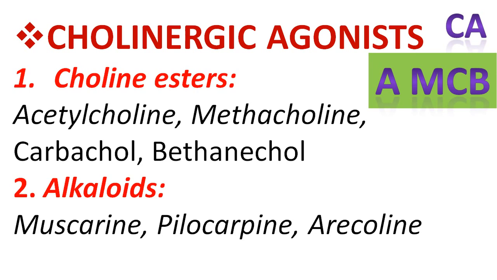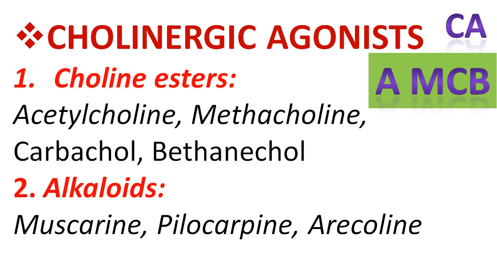So, a quick revision of the classification: cholinergic drugs were divided into two subtypes, that is cholinergic agonists and anticholinesterases. The cholinergic agonists were further divided into two subtypes, that is choline esters and alkaloids. The drugs included in the choline esters class are MCB, that is acetylcholine, methacholine, carbachol and bethanechol.